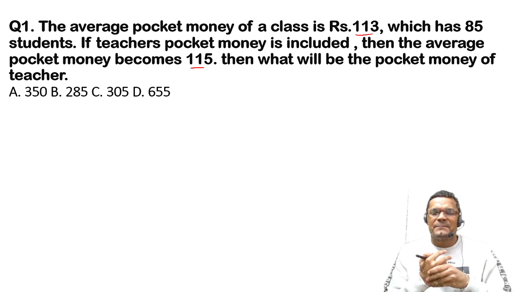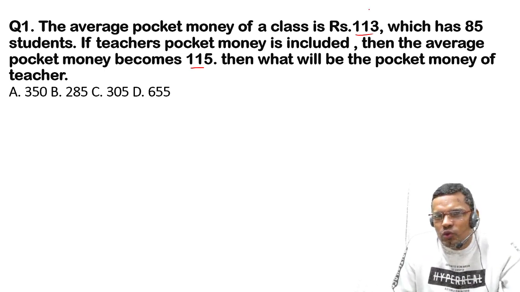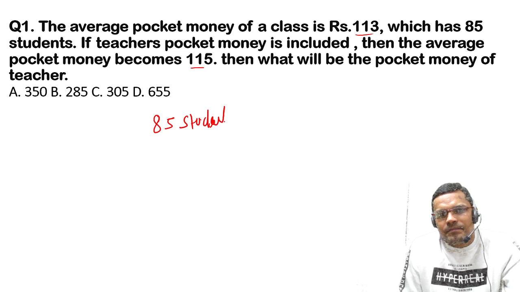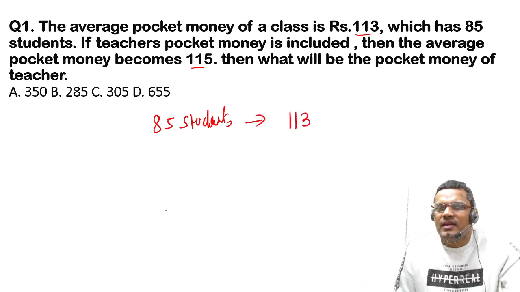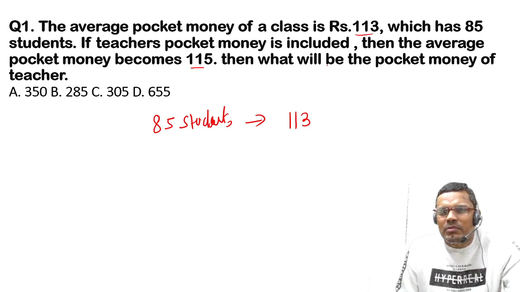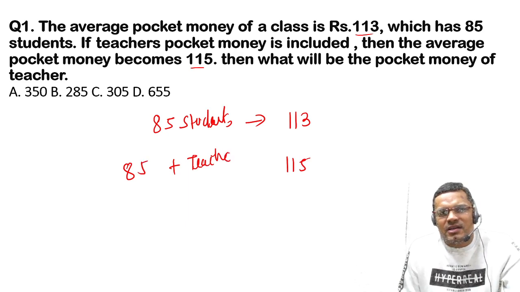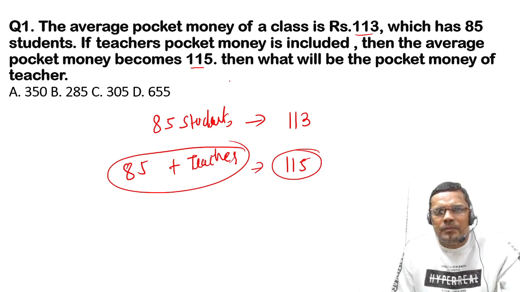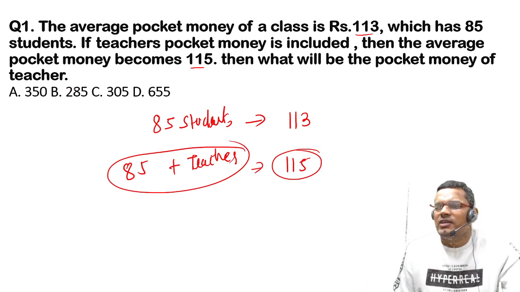So how will I do this question? There are 85 students, and the average pocket money is 113, right? If the pocket money of teacher is included, then average becomes 115. So 85 students plus teacher, then average pocket money becomes 115. Then what will be the pocket money of the teacher?